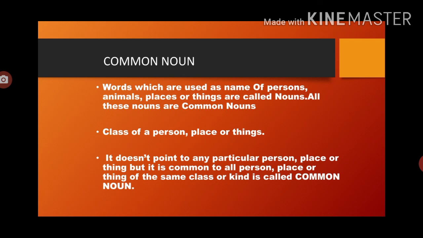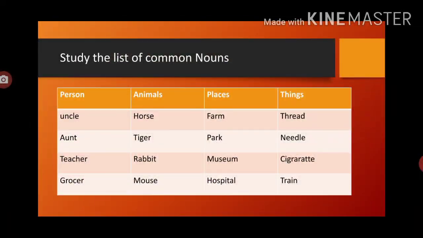So here city is the common word which we have used here, because these all are the names of particular cities. But what is the common over here? Because this is the name of all the cities, so city is the common word, so city is a common noun. Now we will see a few more examples.